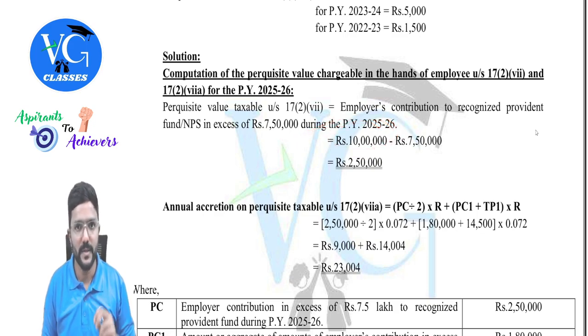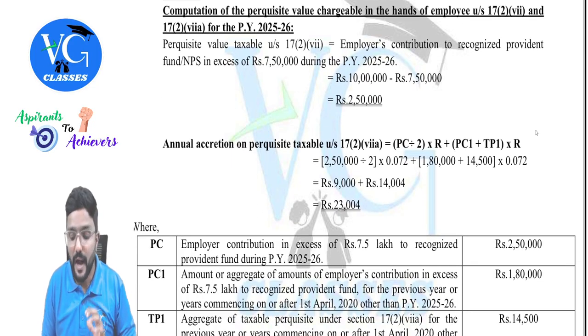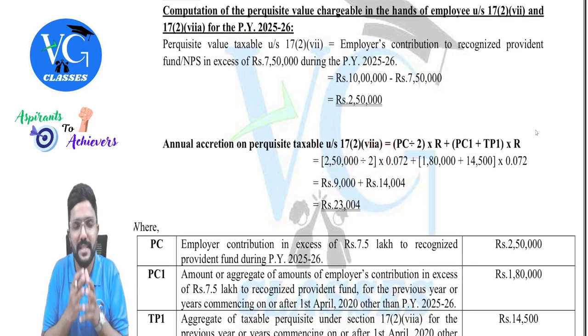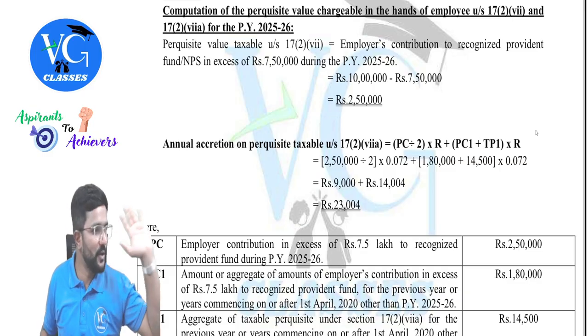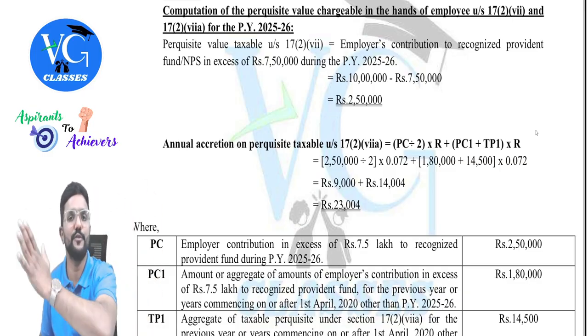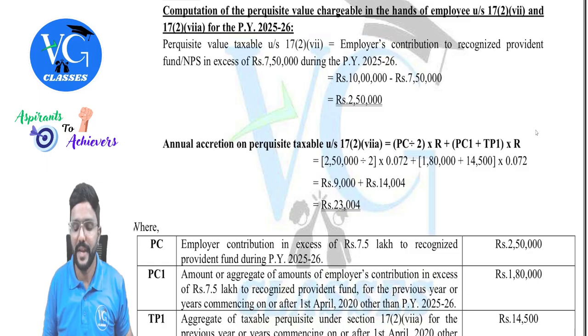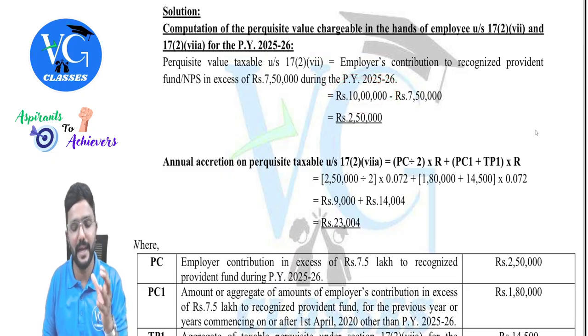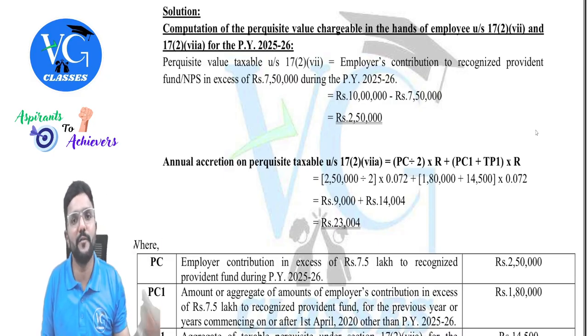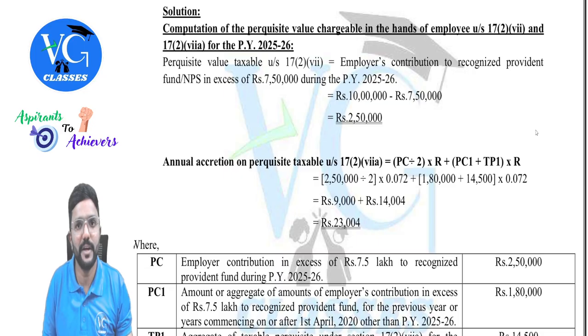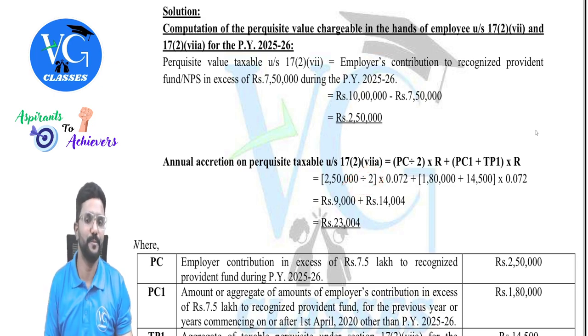Agree? Yes, sir. So that is why they are taking the half of it. Clear? Because this entire 10 lakh is contributed throughout the year. So a part of the amount will be contributed first month, second month, third month, fourth month, like that throughout the year. So I cannot take full 2 lakh 50. Why so? Because if I take the entire 10 lakh in excess of 750, how much is there? 250. Then it is as if we contributed on the first day itself. Did we contribute the entire amount on the first day itself? No, no, throughout the year.